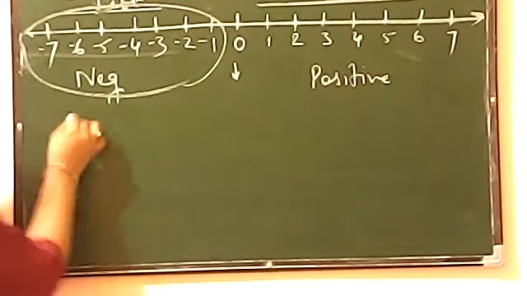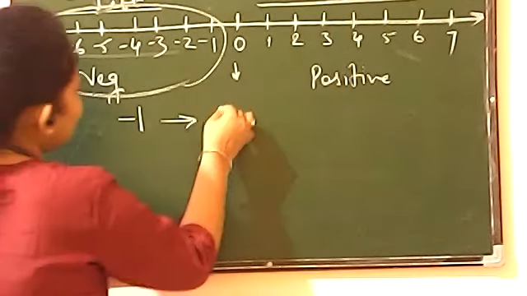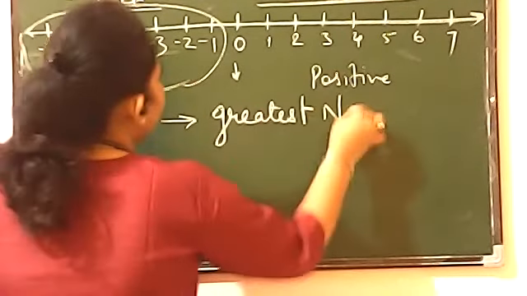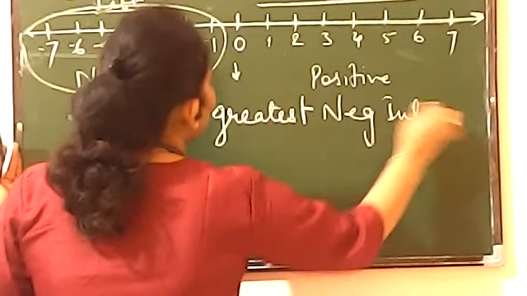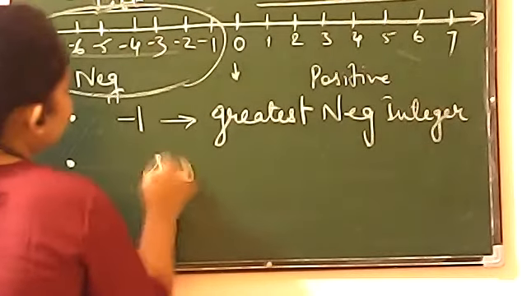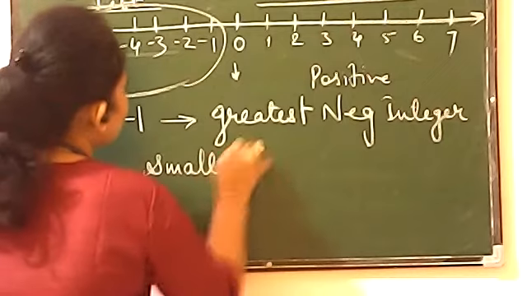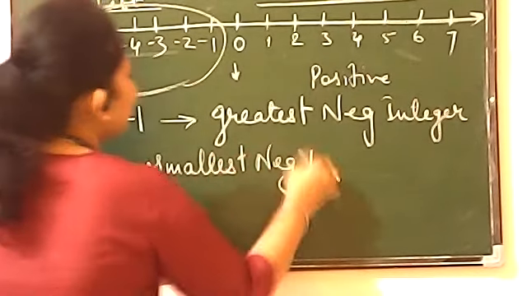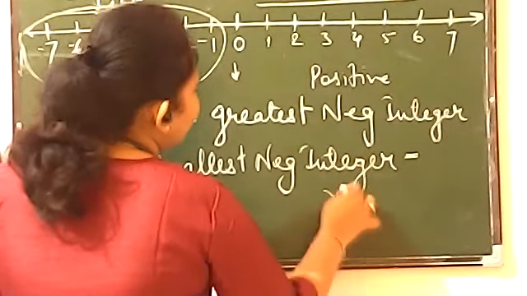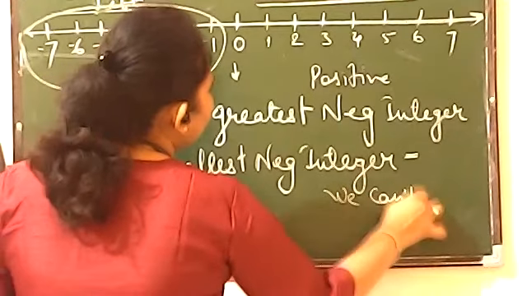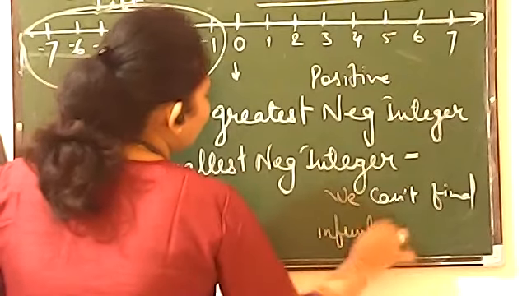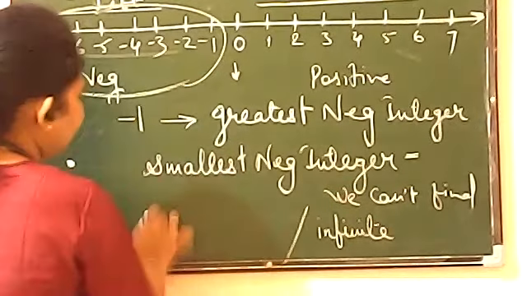I am writing it down here. -1 is the greatest negative integer. And when you talk about the smallest negative integer, the answer will be we cannot find, we can't find, or you can also write infinite, or also you can write not defined.